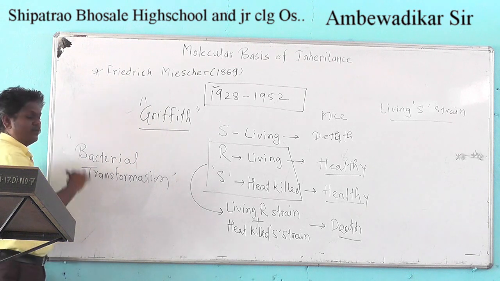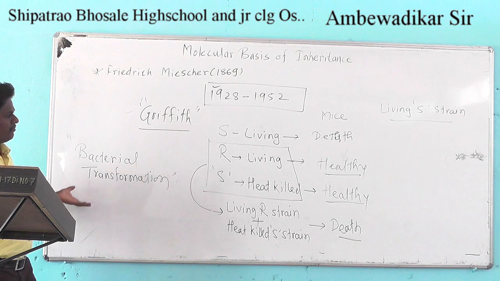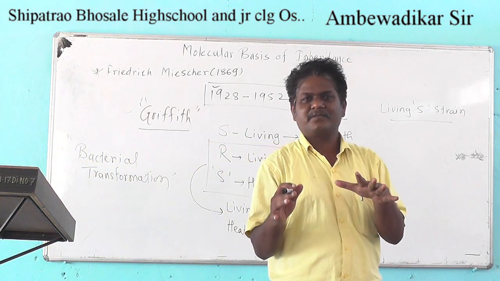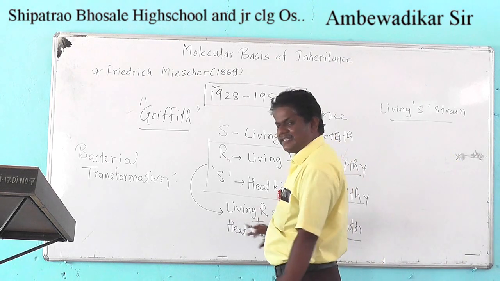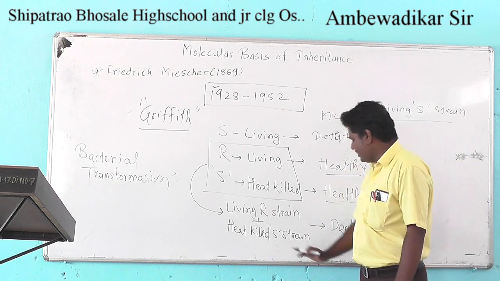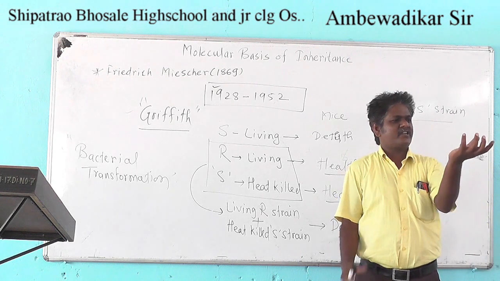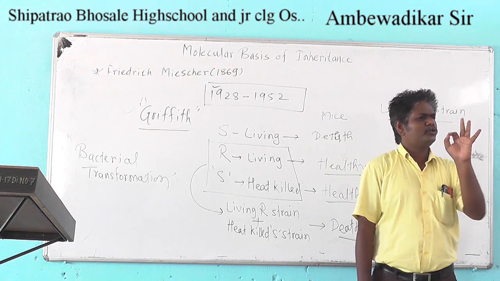So the person who gave the terminology bacterial transformation for the first time was Griffith. What is that bacterial transformation? Something is present in that heat killed S strain which is responsible for the conversion of living R strain into living S strain.